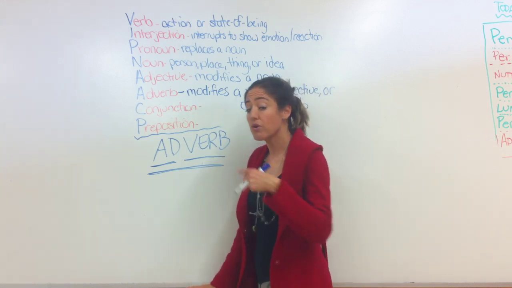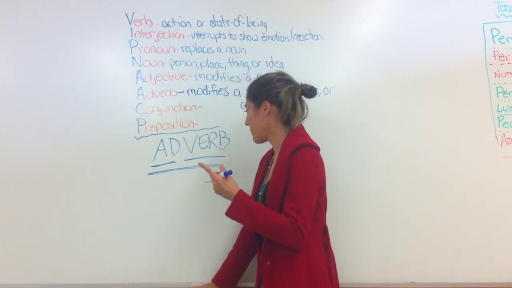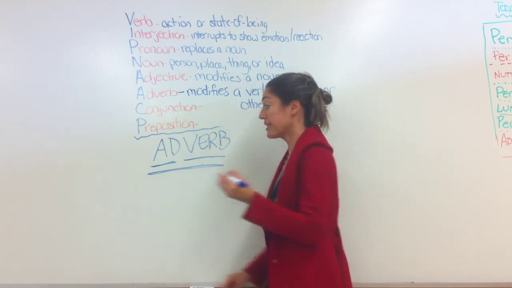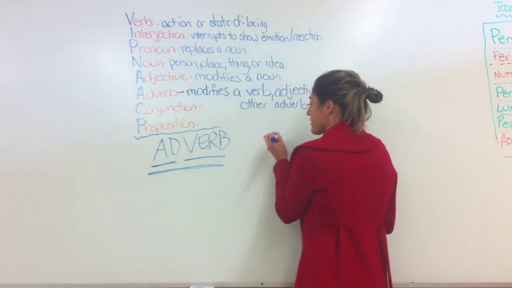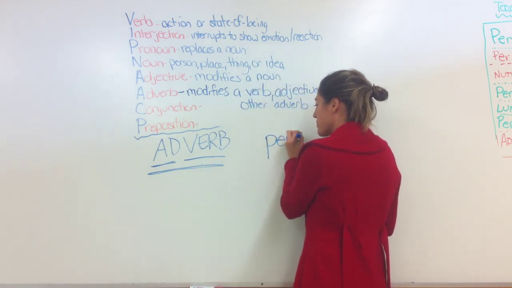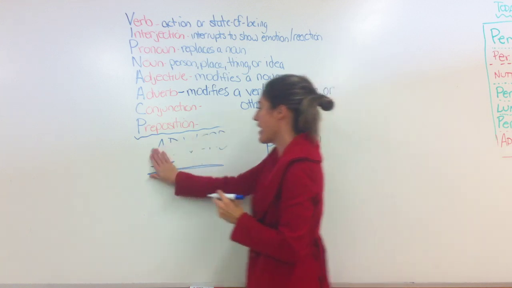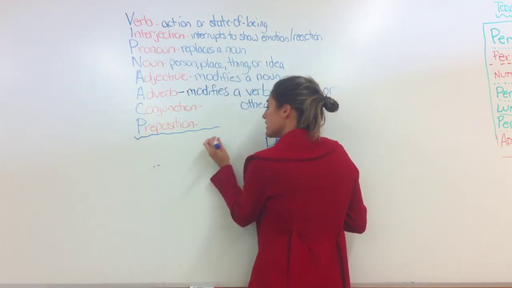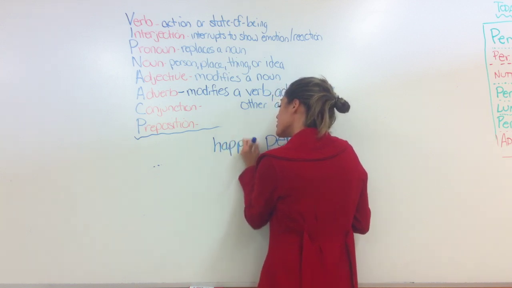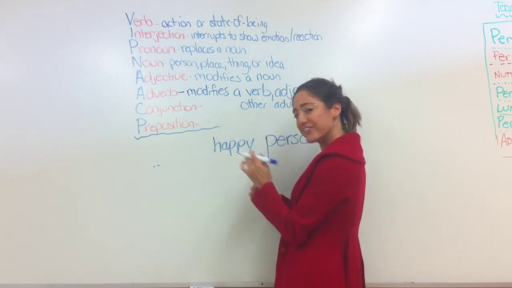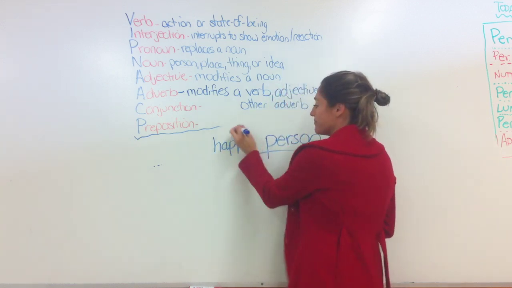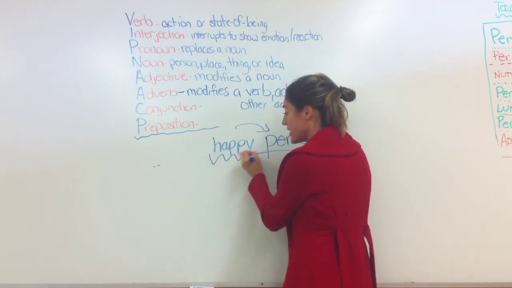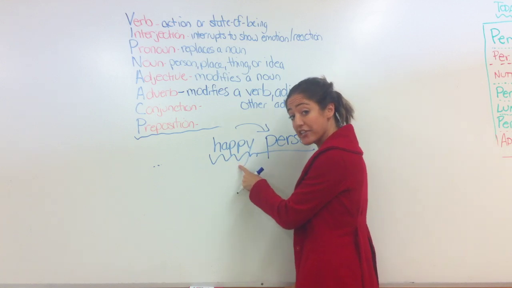But let me show you an adverb in action so you know what I'm talking about. Let's start with an adjective since we did those yesterday. Okay, you have a noun. Person, there's a noun, right? What kind of person are you? Let's just say you're a happy person. Good for you. Happy, here's my noun. What kind of person? Happy, that's describing a noun, therefore it's an adjective.